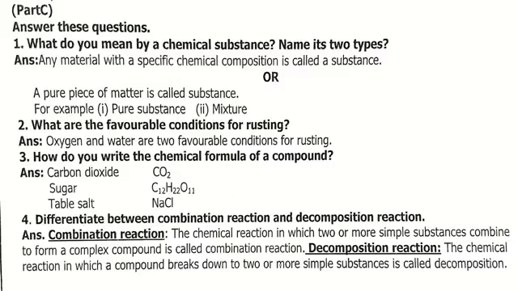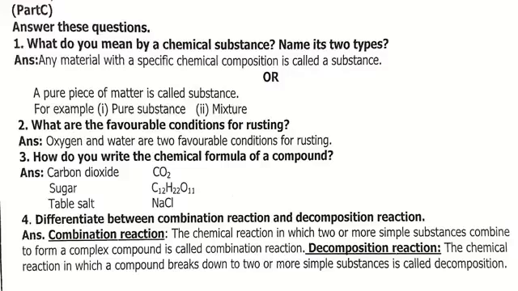So dear students, now open your winter pack and now we will do the question answers of unit number 4 and chapter number 9. So the part C, answer these questions. Here the question number 1 is, what do you mean by a chemical substance and name its two types?